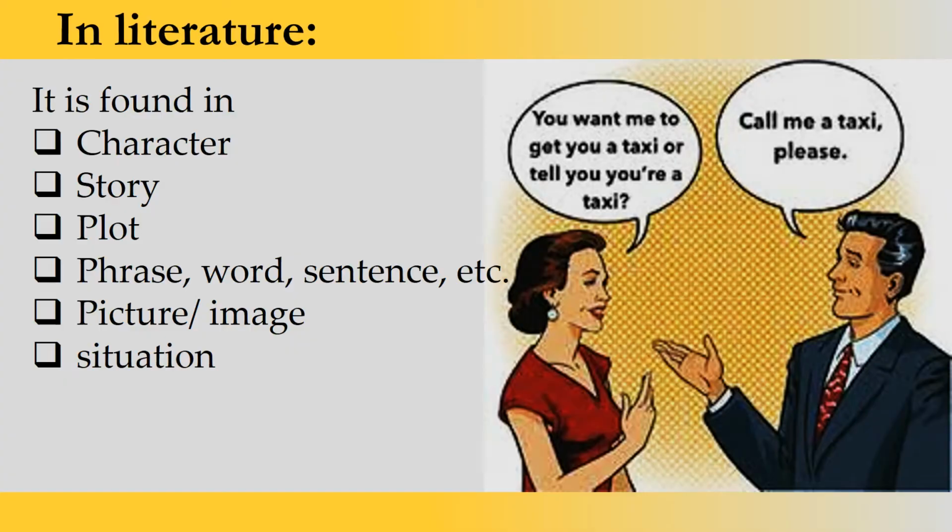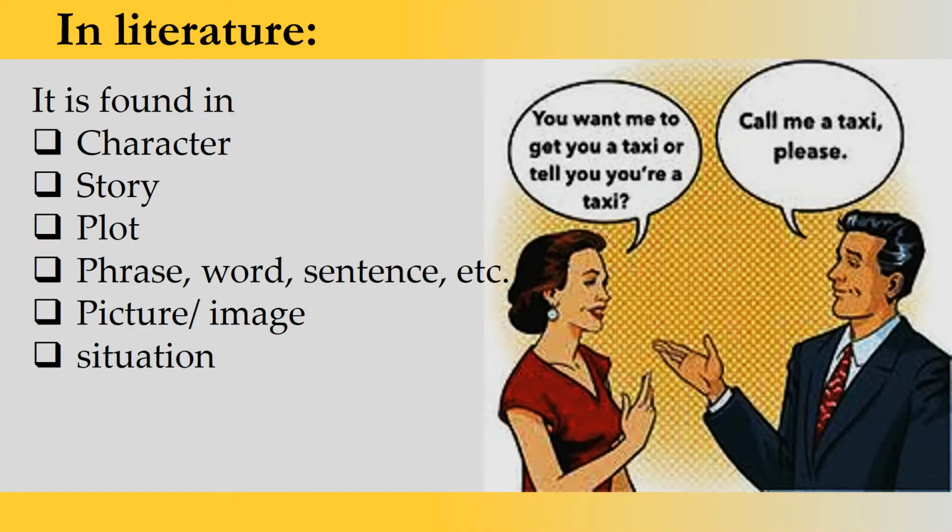And in ambiguity you find puns. Puns also carry multiple meanings, more than one meaning, and these puns are used in ambiguity. Ambiguity is similar to multiple meanings or equivocal meanings in a sentence or through a word. Now, how is ambiguity used in literature? It is found in character, story, plot, phrase or word, sentence, etc., in a picture or image or through a situation. So ambiguity is based on these different types of things used in literature.